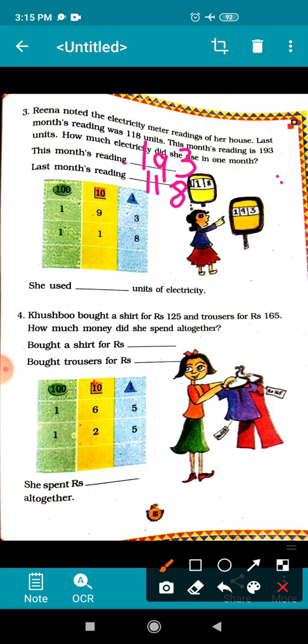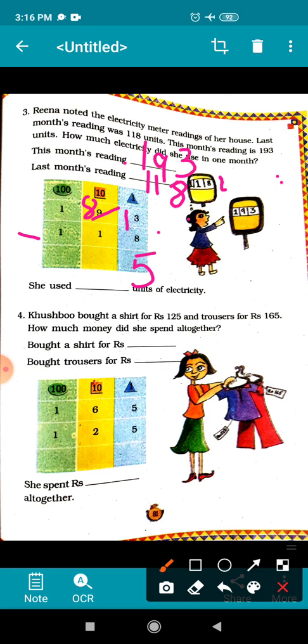So what will you do? You will subtract. Okay. Last month reading and this month reading will be subtracted. So let us subtract these two numbers. Start from ones place. 3 is a smaller number. You cannot subtract. So borrow 1 from tens place. And here it will become 13. And on tens place the number will become 8. Now 13 minus 8, 5.